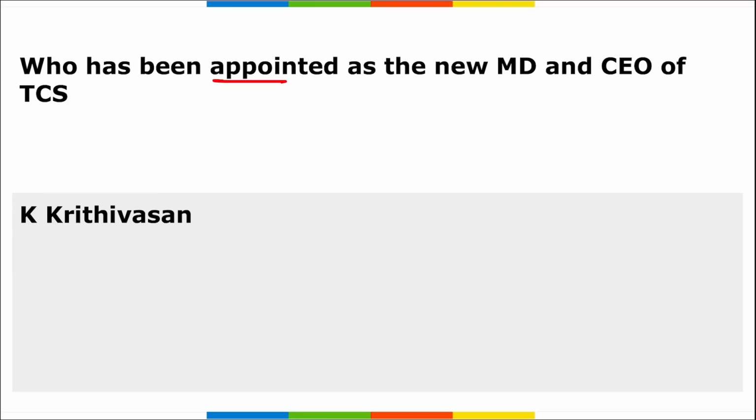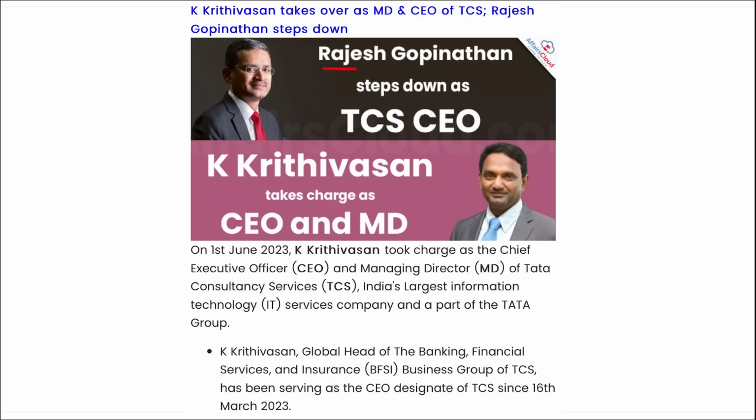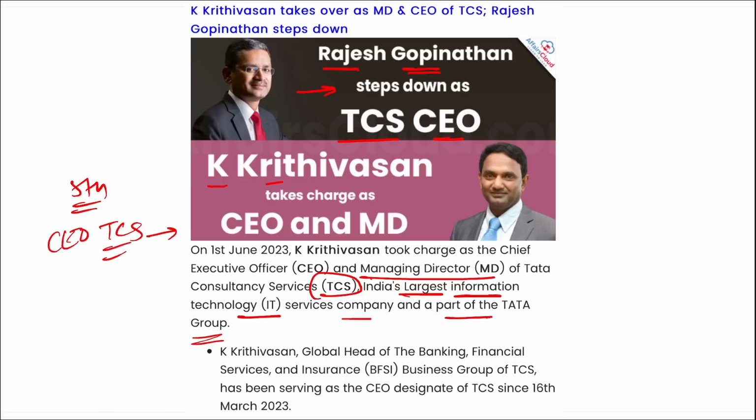Next, who has been appointed as the new Managing Director and Chief Executive Officer of TCS, that is your Tata Consultancy Services? He will be K. Krithivasan. Right? As you can see him in the picture, Rajesh Gopinathan has stepped down as the TCS CEO, and K. Krithivasan will be the now new Chief Executive Officer and Managing Director of TCS, that is India's largest IT service company and a part of the Tata Group. Correct? Remember K. Krithivasan, he will be the fifth Chief Executive Officer of TCS.